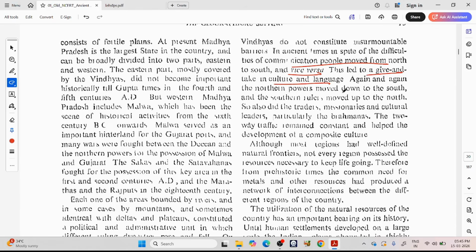Again and again, the northern powers moved down to the south and the southern powers moved up to the north. So also did the traders, missionaries and the cultural leaders, particularly the Brahmins. So Brahmanism spread between north and south, the Christian missionaries spread between north and south, traders moved between north and south, kings started moving between north and south, etc. The two-way traffic remained constant and helped the development of a composite culture.